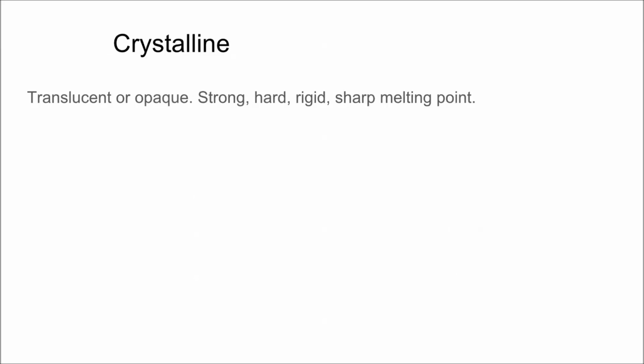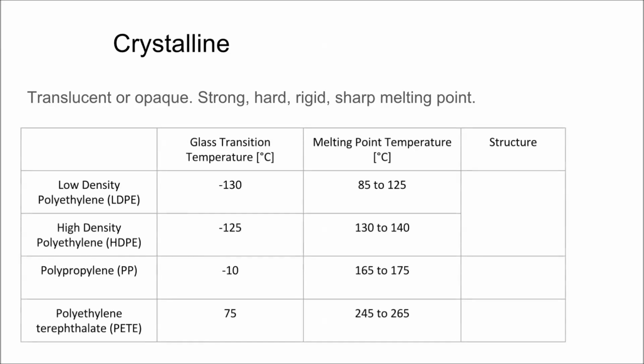Crystalline polymers, on the other hand, can be translucent or opaque. They are strong, hard, rigid, and have a sharp melting point. They have much lower glass transition temperatures than the amorphous polymers, except for PETE. For crystalline polymers, there is not much physical difference above and below the glass transition temperature, since even though the amorphous sections can move, the crystalline part still gives the polymer structure.